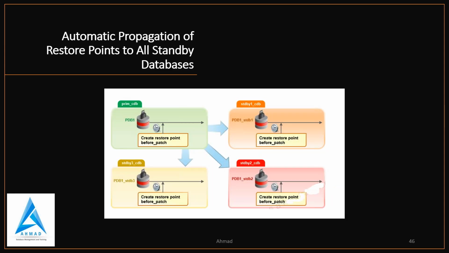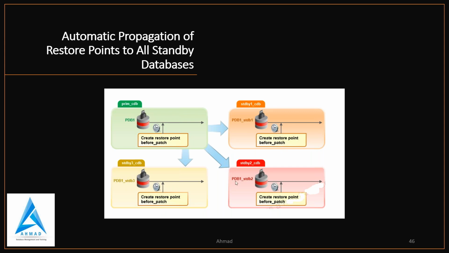Then automatic propagation of restore points to all standbys. So automatically it will propagate to standby databases. Suppose you are creating a restore point before patch; it will create the restore point before patch here, and then it will create the restore point before patch here, and so on.